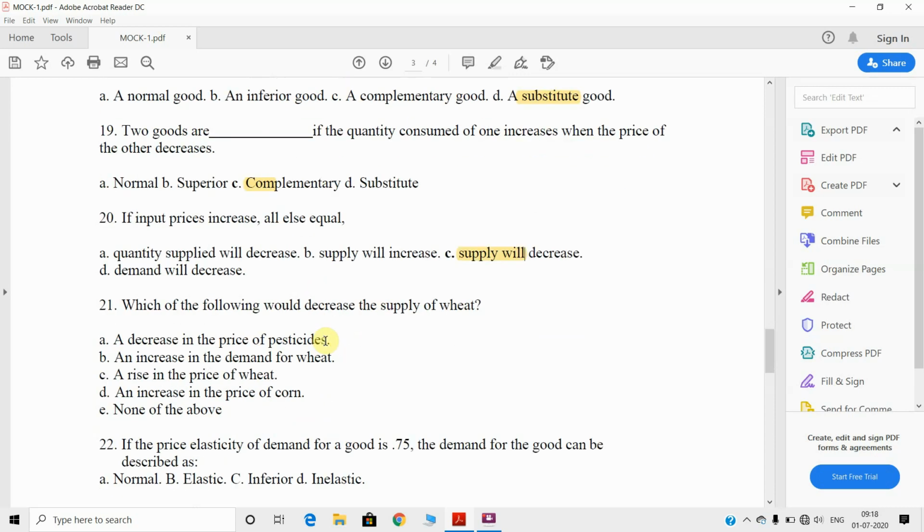Next, 21. Which of the following would decrease the supply of wheat, right? Supply of wheat. See the other options, all of the options. The correct answer will be D, an increase in the price of corn, right? Because from wheat the corn is produced.